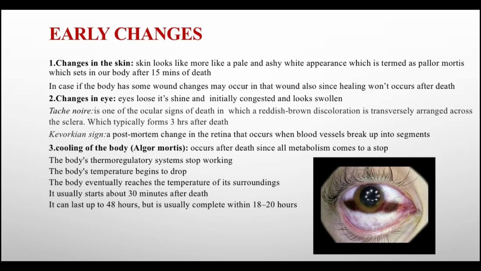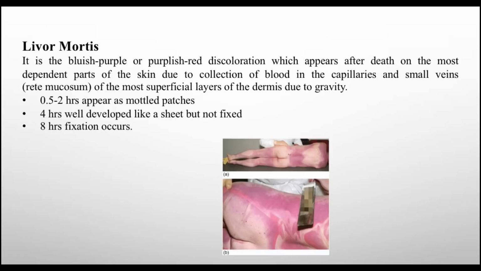Then comes livor mortis, also known as PM lividity. It is the intense bluish purple or purplish red discoloration which appears after death on the most dependent parts of the skin, due to the collection of blood in the capillaries and small veins such as the rete mucosum, the most superficial layer of the dermis, due to gravity. It appears in 0.5 to 2 hours as mottled patches. By 4 hours it is developed like a sheet, but it is not fixed and can move easily. After 8 hours, fixation occurs.